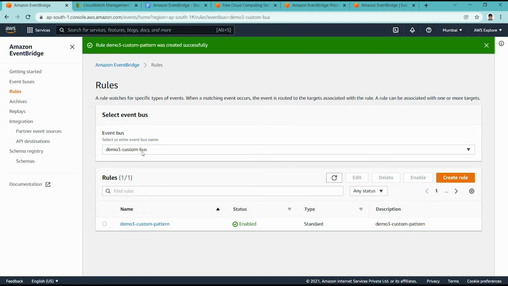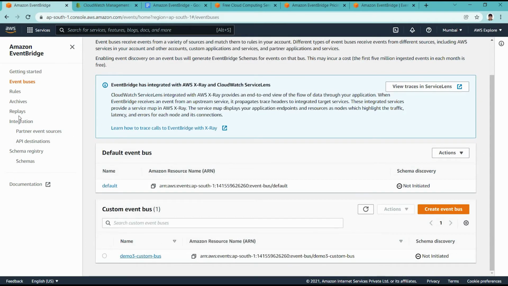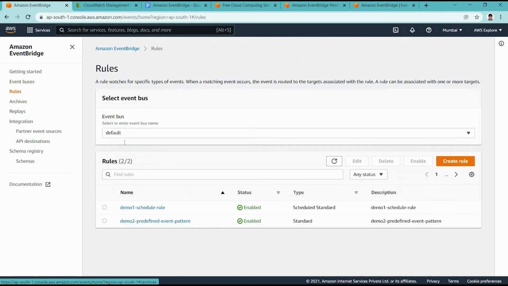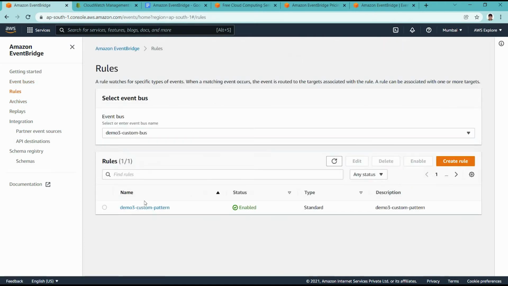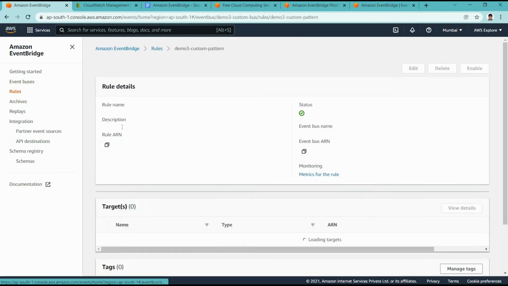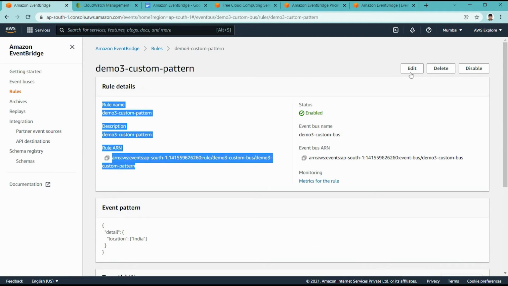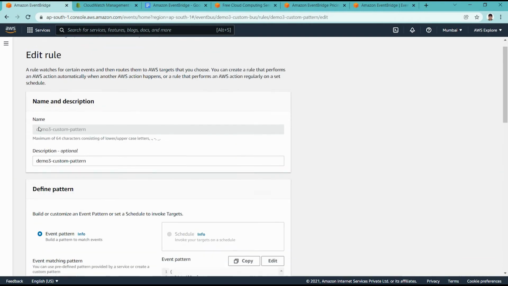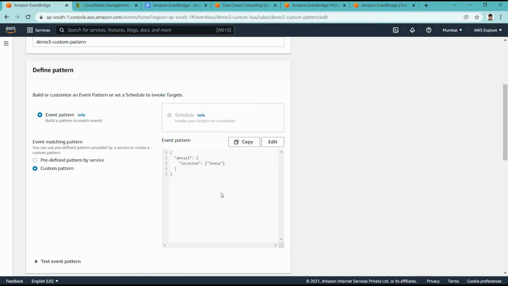So here we created one custom bus, and inside that custom bus we created one rule. That rule is a custom pattern matching rule, and we gave it a specific pattern.